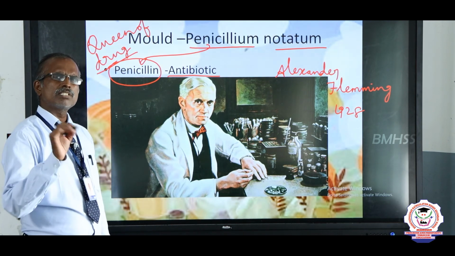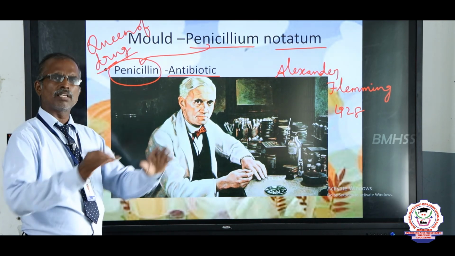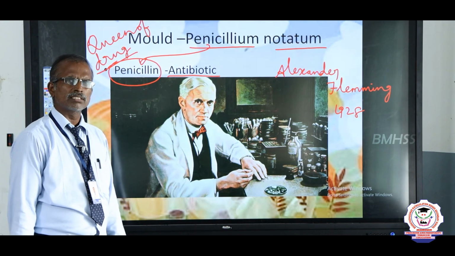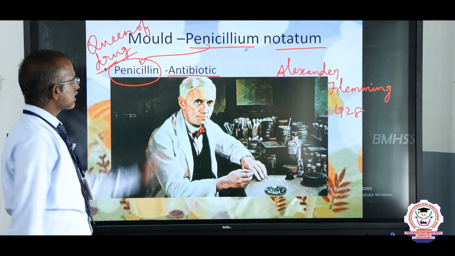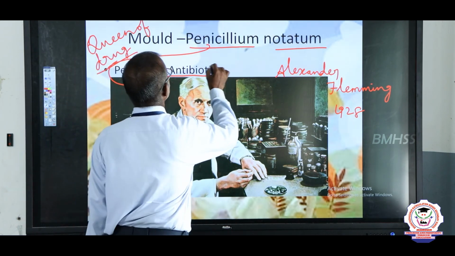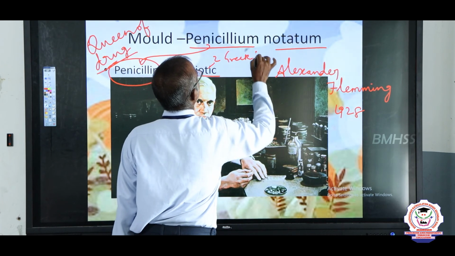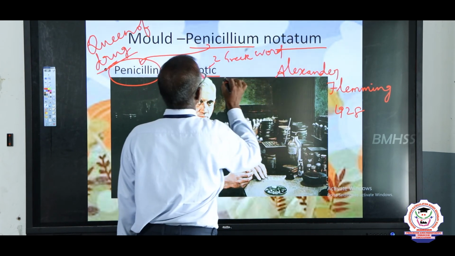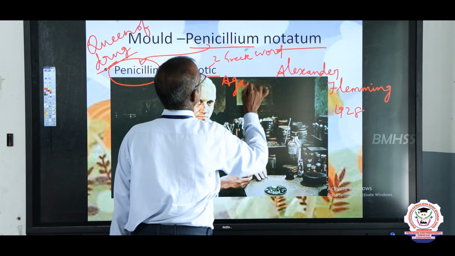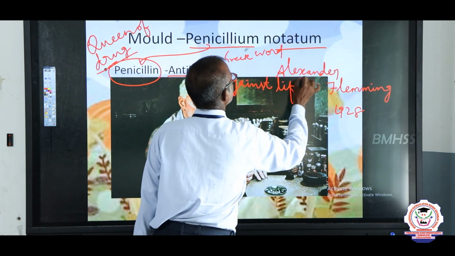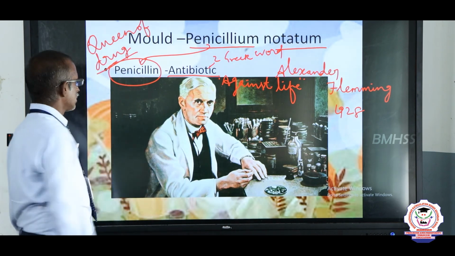A chemical used to kill or stop the growth of certain kinds of microbes is called an antibiotic. The word comes from two Greek words which mean against life. That is the meaning. Okay, right.